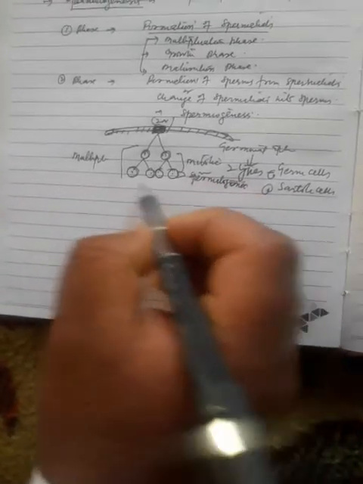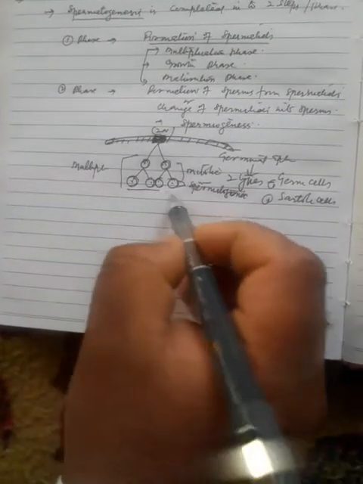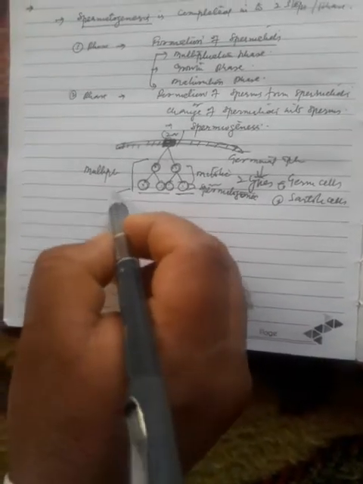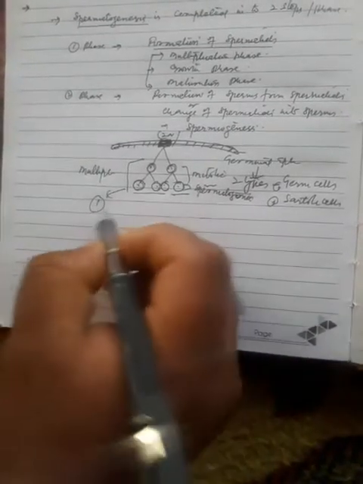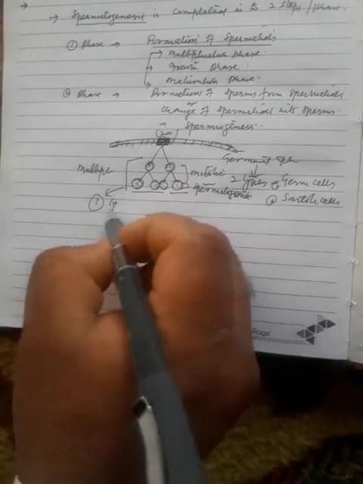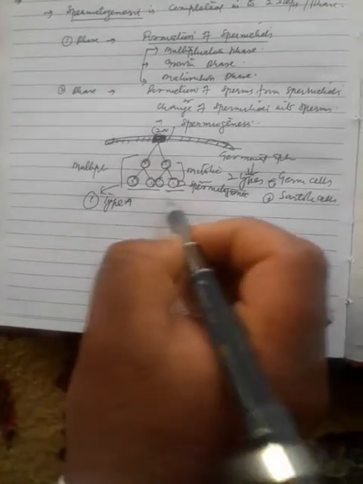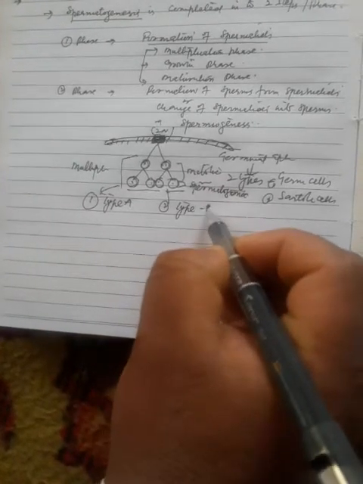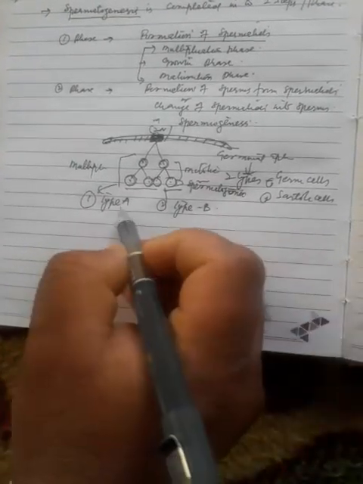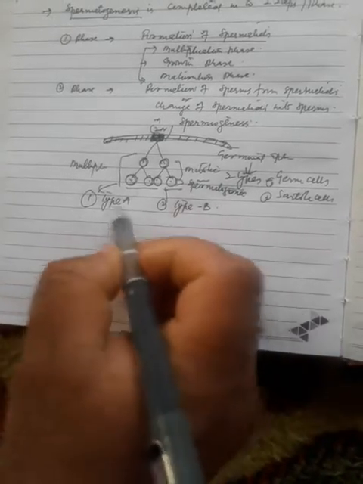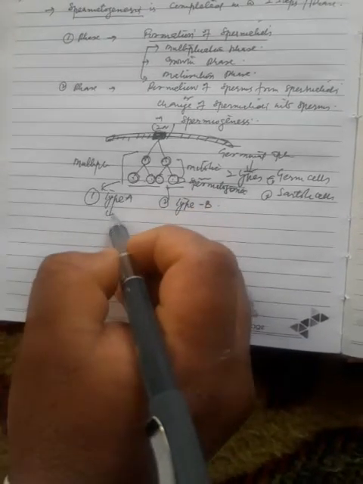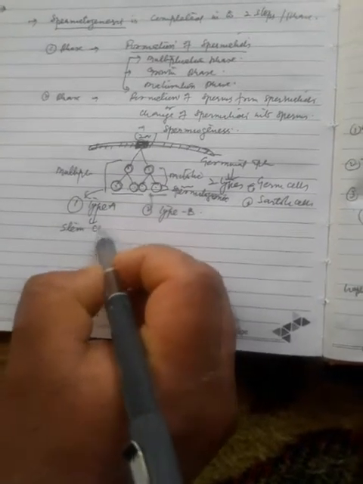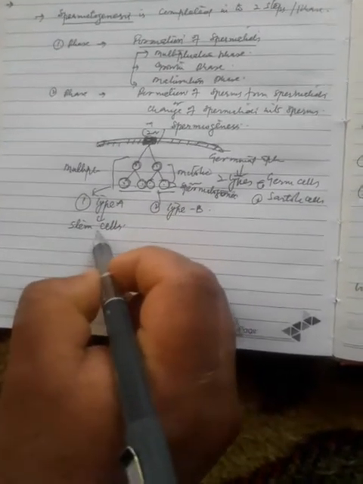Spermatogonia are of two types. Almost 50% of spermatogonia become type A, and almost 50% become type B. Type A spermatogonia act as stem cells.